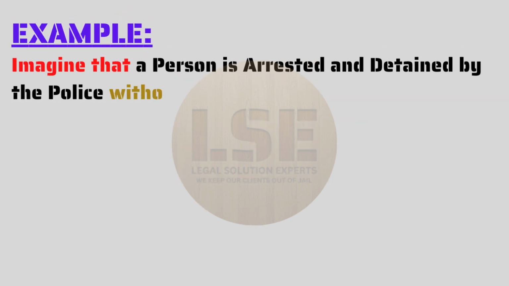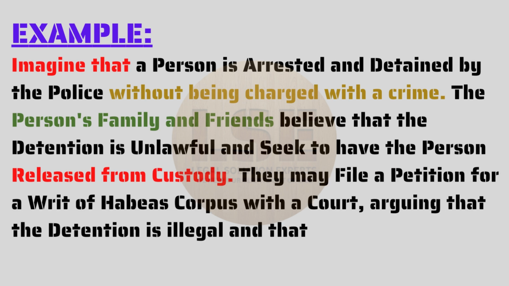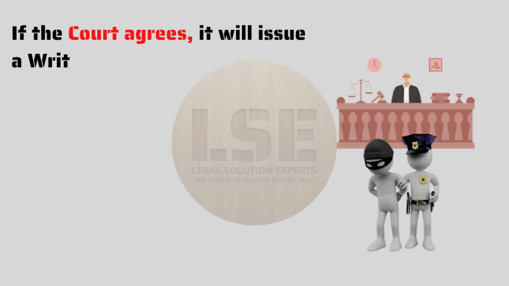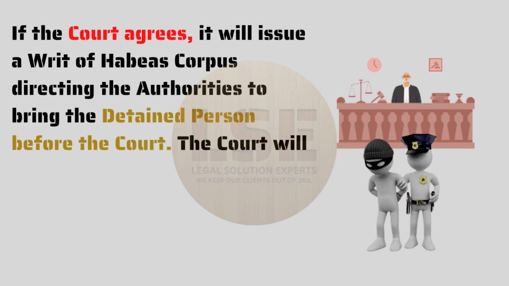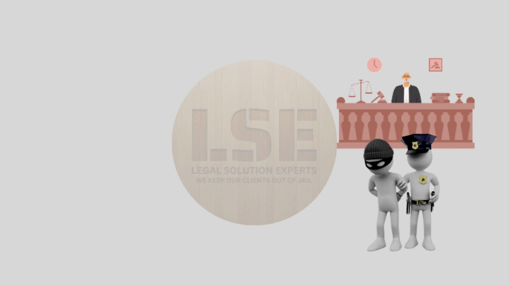Example: imagine that a person is arrested and detained by the police without being charged with a crime. The person's family and friends believe that the detention is unlawful and seek to have the person released from custody. They may file a petition for a writ of habeas corpus with a court, arguing that the detention is illegal and that the person should be released. If the court agrees, it will issue a writ of habeas corpus directing the authorities to bring the detained person before the court. The court will then hold a hearing to determine whether the detention is legal and, if it is not, will order the person's release.